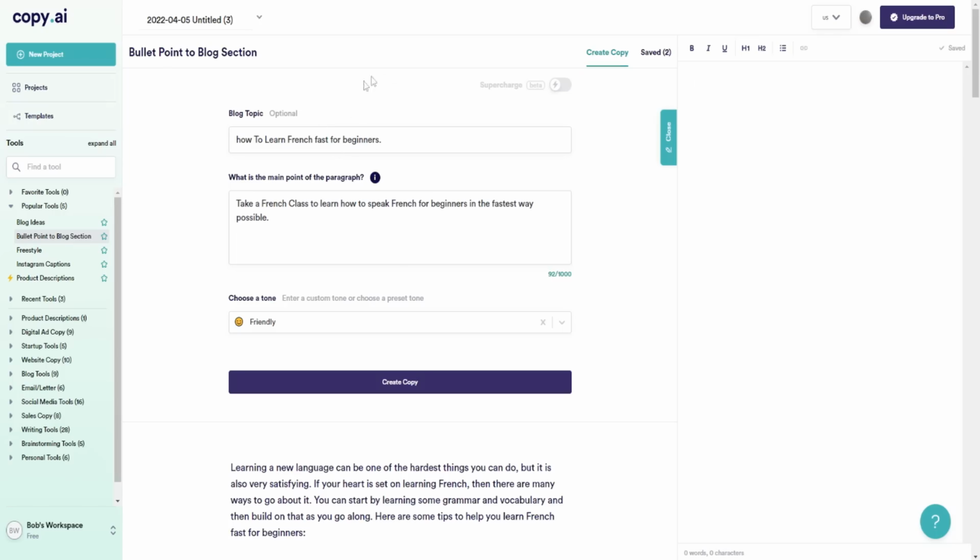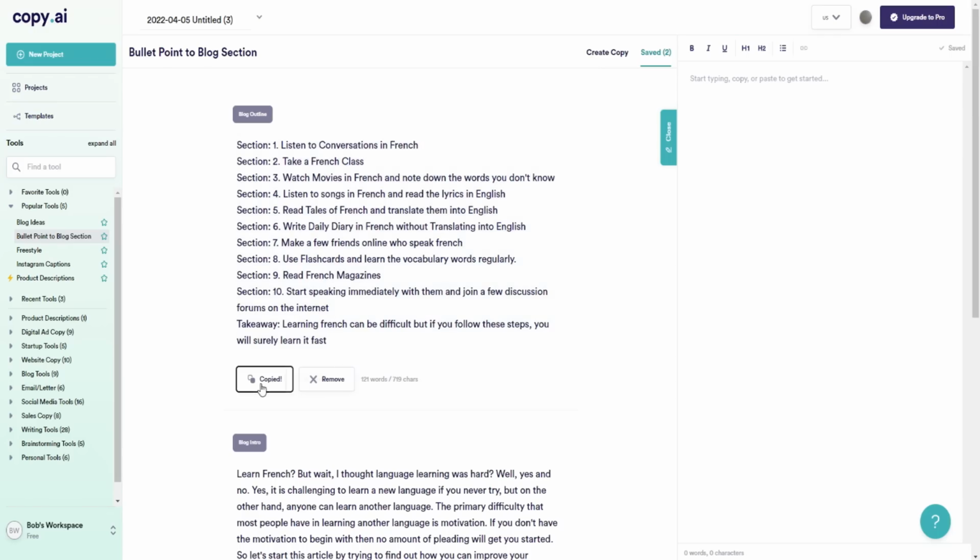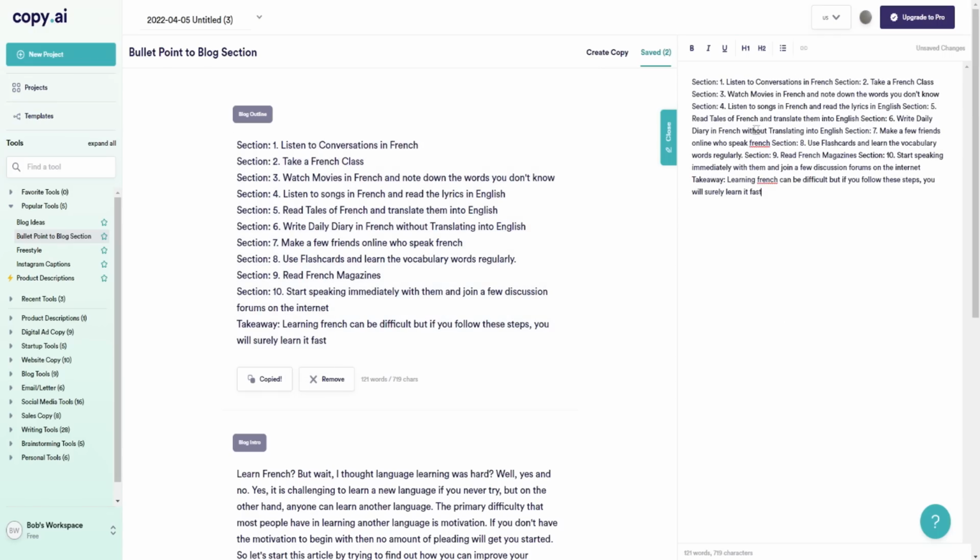So, like we've shown you so far in today's video, inside of Jasper.ai, you can do all your work inside of a document. You can do the same thing inside of Copy.ai. So for an example, we can go through our saved work right here. We can copy this and add this to our document right here.